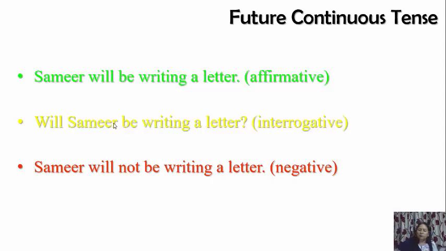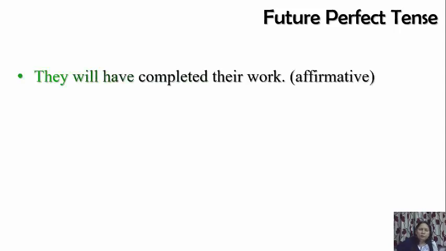Right? Now let's go ahead. Future perfect. What is the verb form? Will have completed. That is will have plus third form. So any subject will take this form only. Will have plus third form. They will have completed, I will have completed, you will have completed, she will have completed. Right?